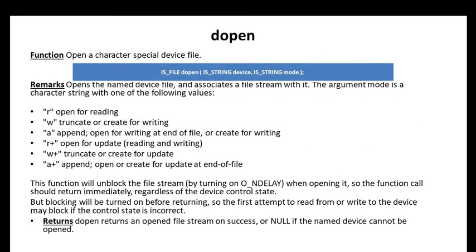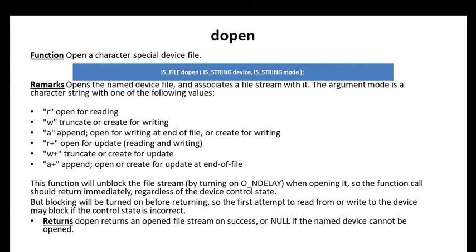Next library function is dopen. What is the function of this one? dopen is used to open a character special device file. The remark is: open the named device file and associate a file stream with it. The argument mode is a character string with one of the following values. R, open for reading.